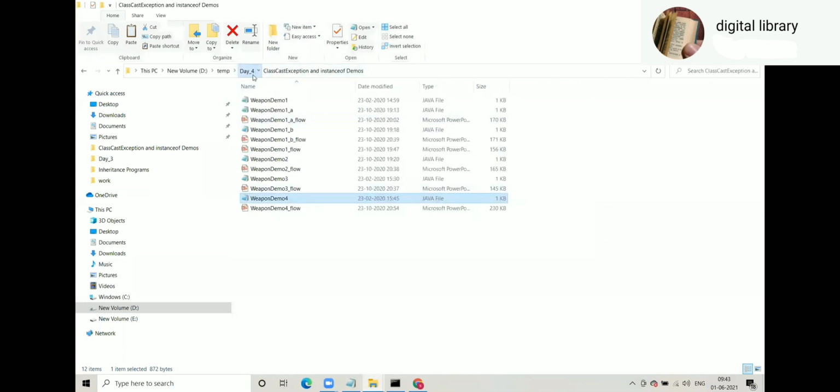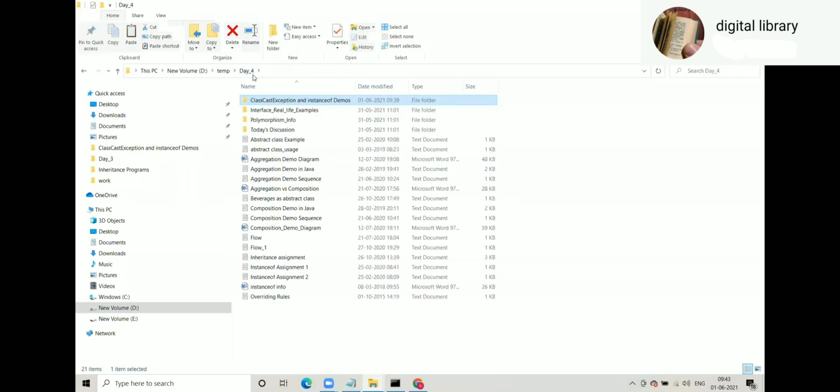So this folder is given for revision, class cast exception and instance of.